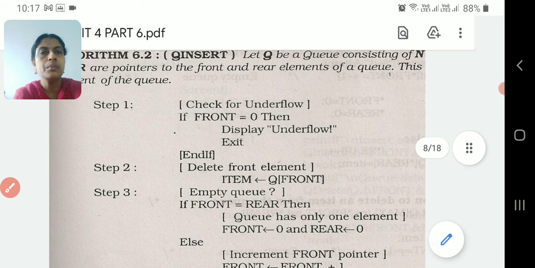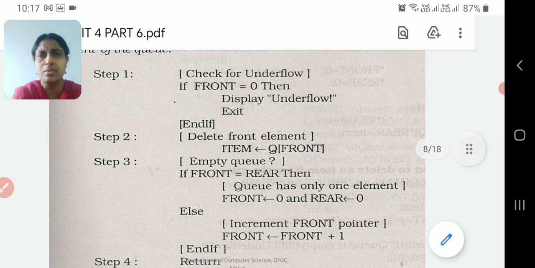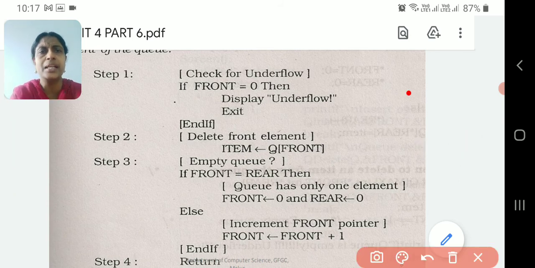So when it comes to deletion, first check whether front is 0. Last time we checked whether rear is n. Now front is 0 means just display underflow. That means the queue is empty, nothing to delete. So nothing is there to delete, just leave it.